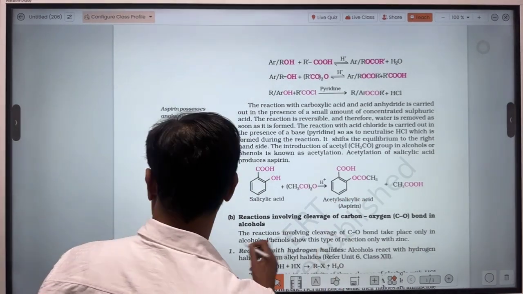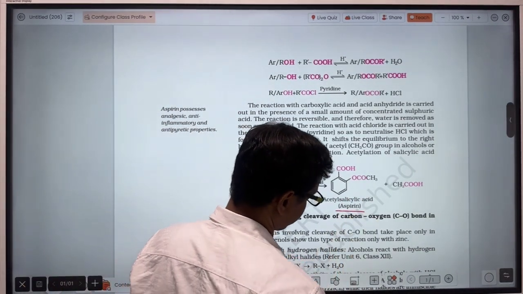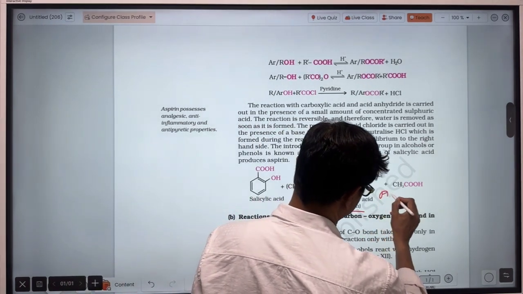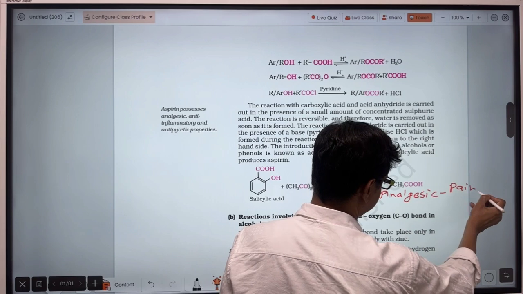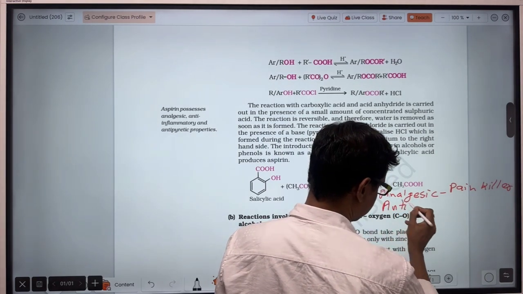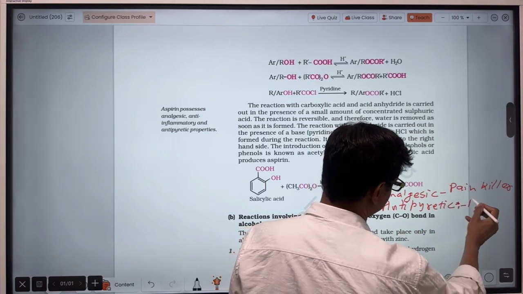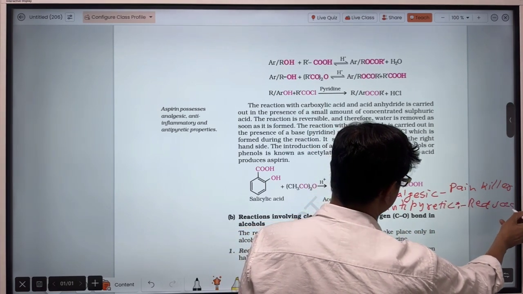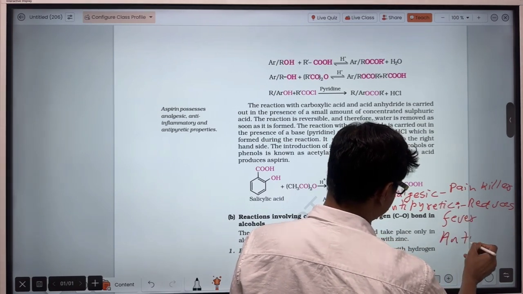This aspirin is a very important compound because it is an analgesic, meaning painkiller, antipyretic, meaning it reduces fever, and antihistamine.